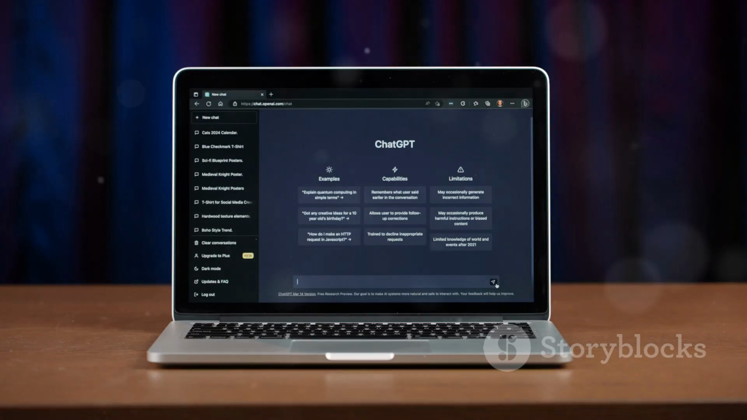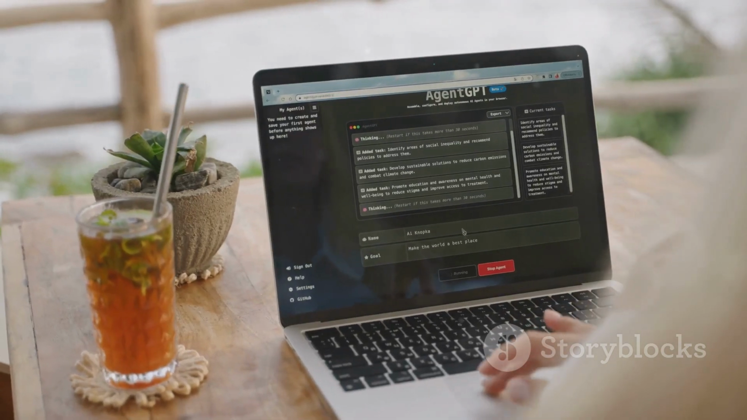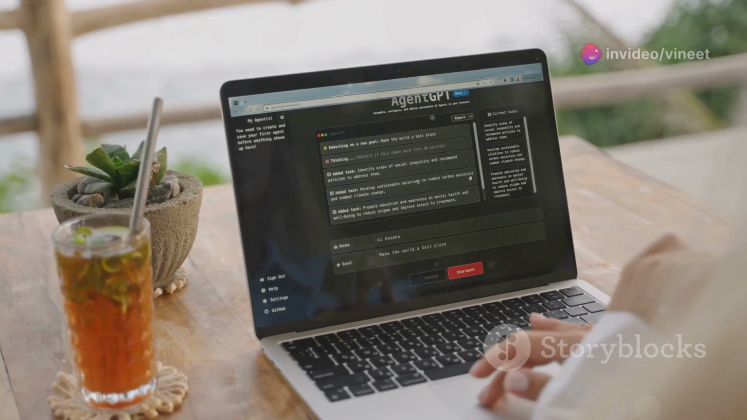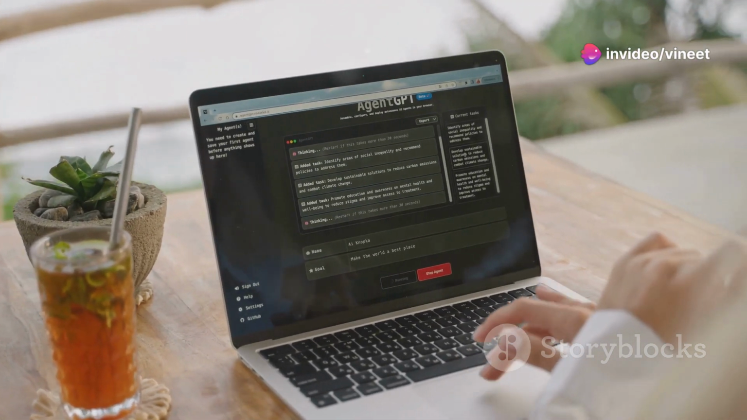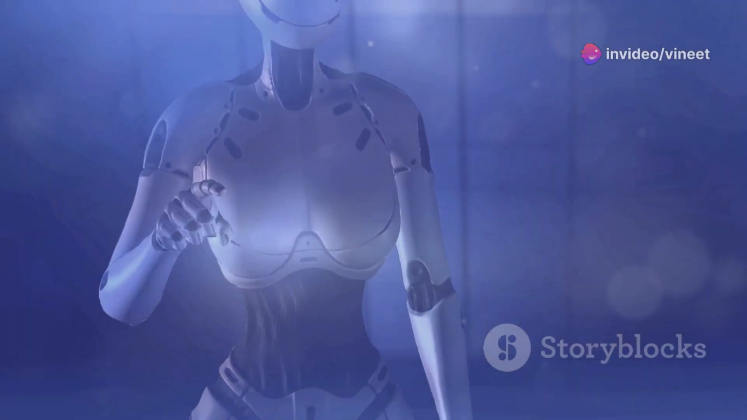Next, we have natural language processing, or NLP, tools. These tools, like ChatGPT, BERT, and spaCy, enable computers to understand and generate human language. They're used for everything from chatbots to language translation.